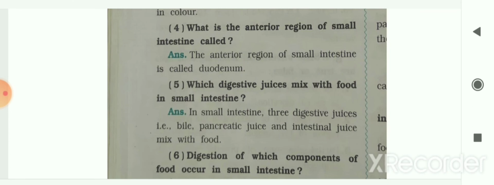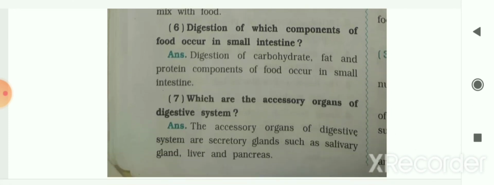The next question, number 4, what is the anterior region of small intestine called? So the anterior region of small intestine is called duodenum. It is known as the duodenum. Next is, which digestive juices mix with food in small intestine? So in small intestine, 3 digestive juices, that is bile, pancreatic juice and intestinal juice, mix with the food.